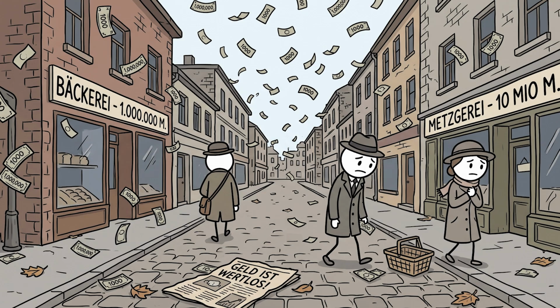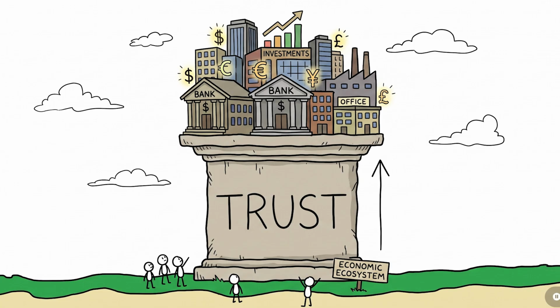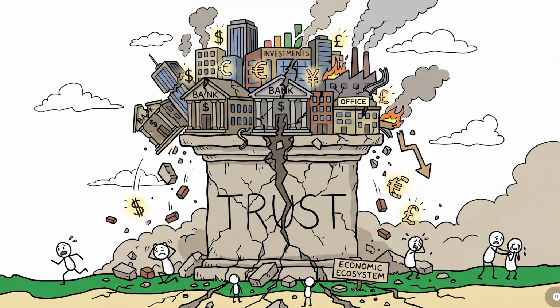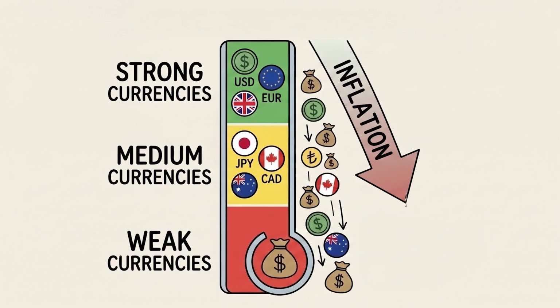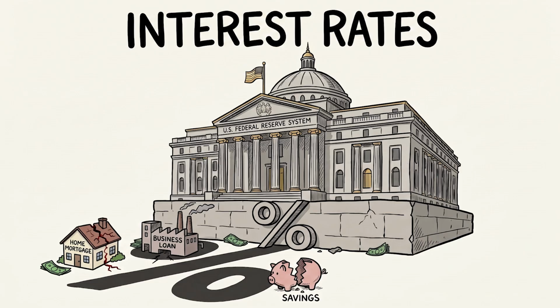The currency becomes so abundant that nobody trusts it anymore. When trust disappears, currency value can collapse. One reason some countries have very weak currencies today. Reason number 4. Interest rates.